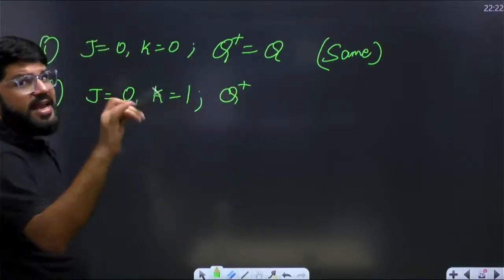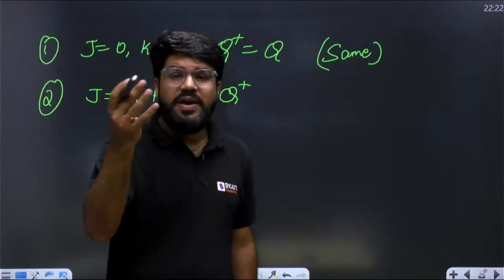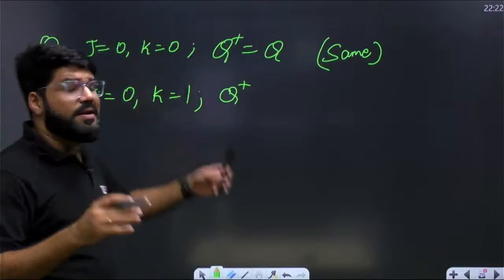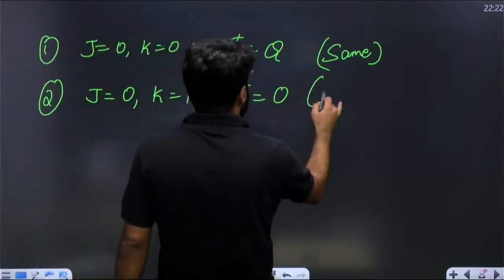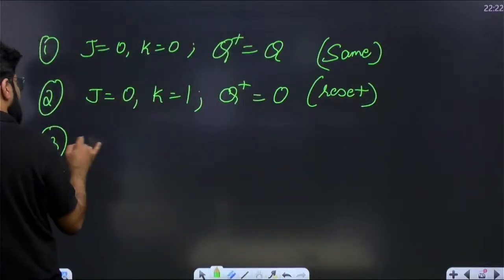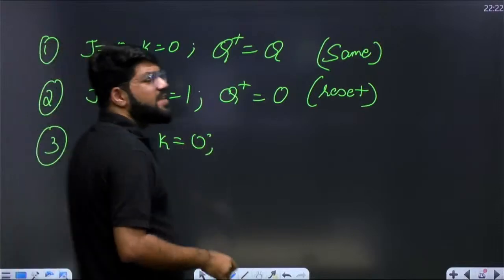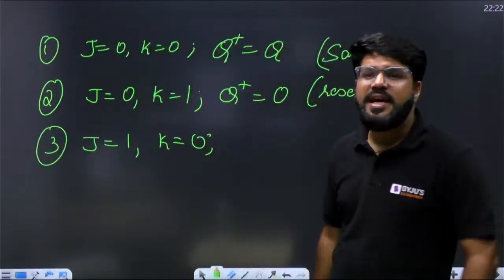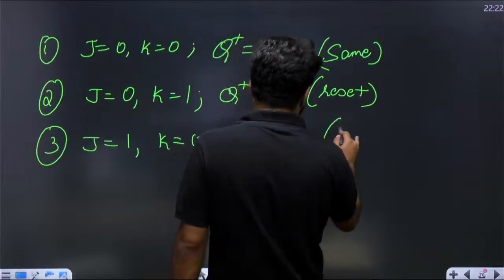How to remember? J, K is the replacement of SR. K is equal to 1 means R is equal to 1. Reset. Q plus will be 0. This is reset. Number third, 1, 0 combination. J equal to 1, K equal to 0. J has taken the place of S. S is set. So Q plus को किया 1. This is set.